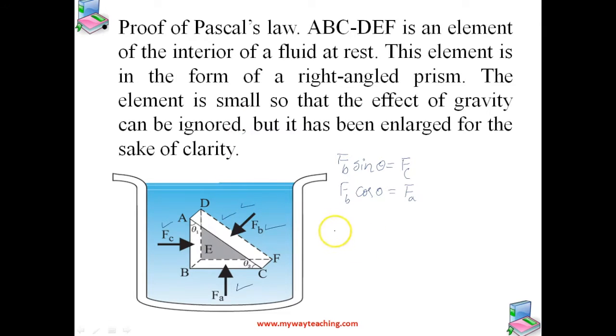And by geometry, we can write Ab sine theta as Ac and Ab cos theta as Aa. Okay.